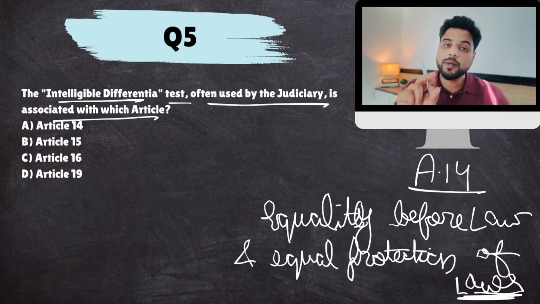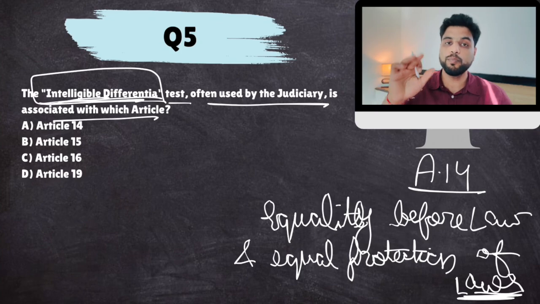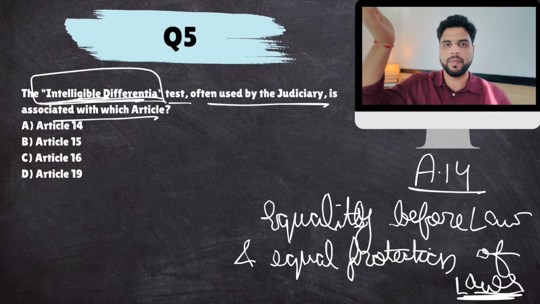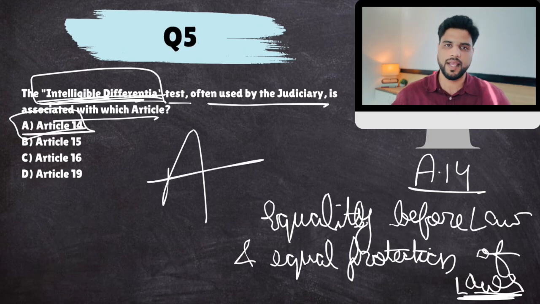Now, which community will the state discriminate in favor of to uplift it? Well, for that, the courts will look at intelligible differentia. Intelligible differentia is how have you classified that community? How have you proved that this action that you're taking will bring them up? This is intelligible differentia test, which is for Article 14.